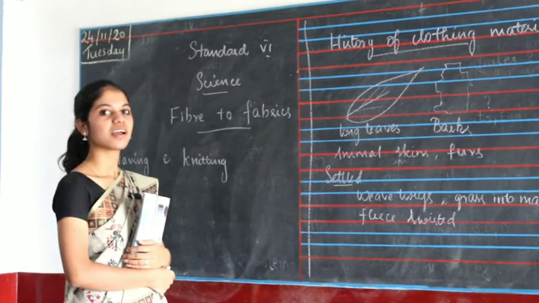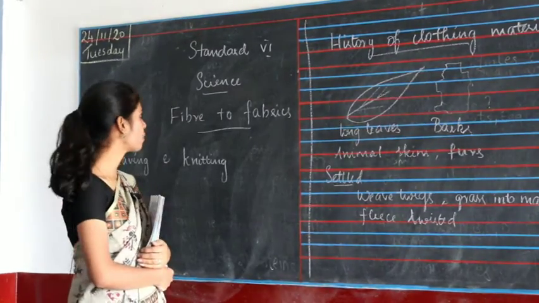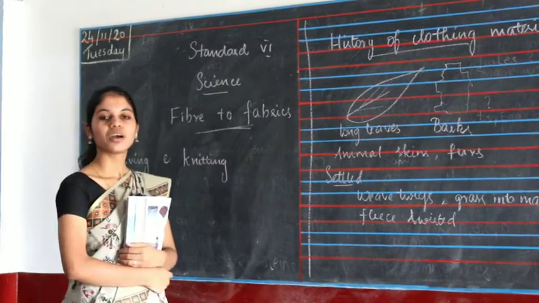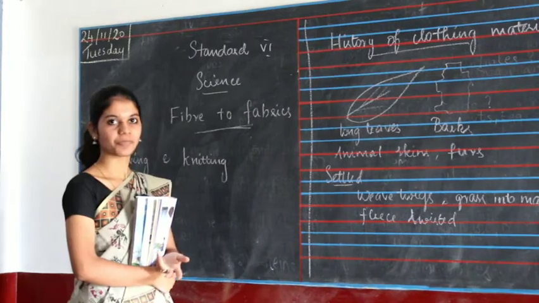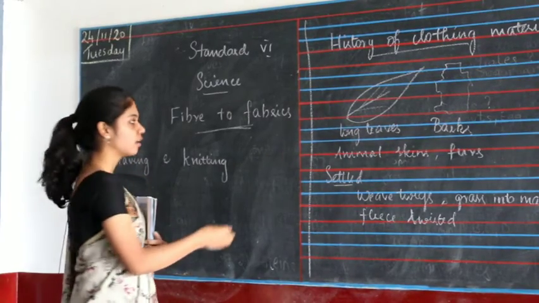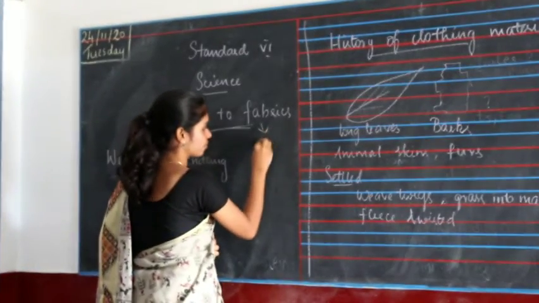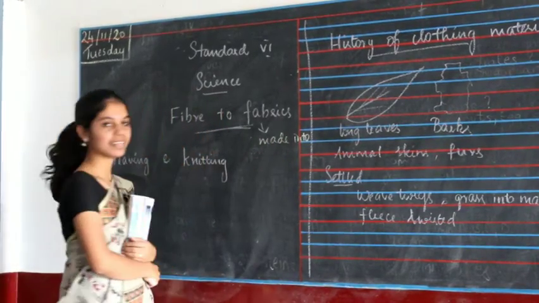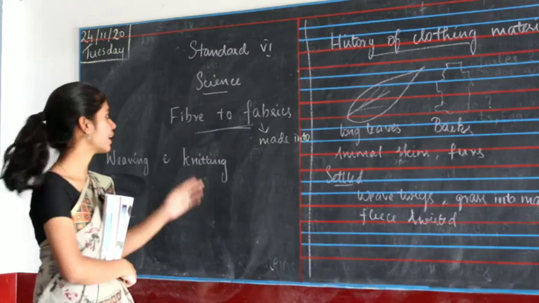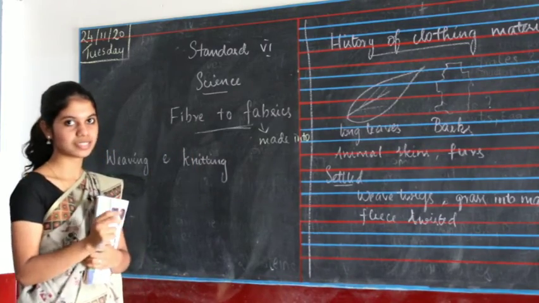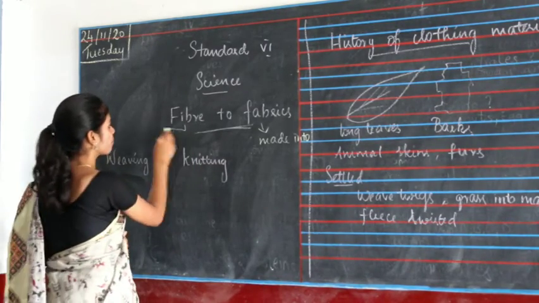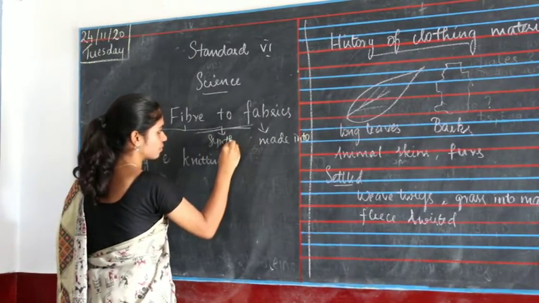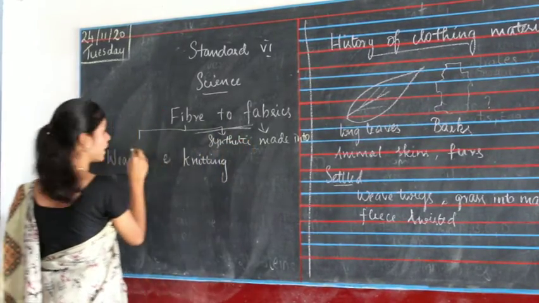Hello children, in the previous class we started about fibers to fabrics and we learned what the types of fabrics are and how they are made into fabrics. From where they come from, there are two sources that we saw. Which are they? Natural and synthetic. This is the recall, okay.